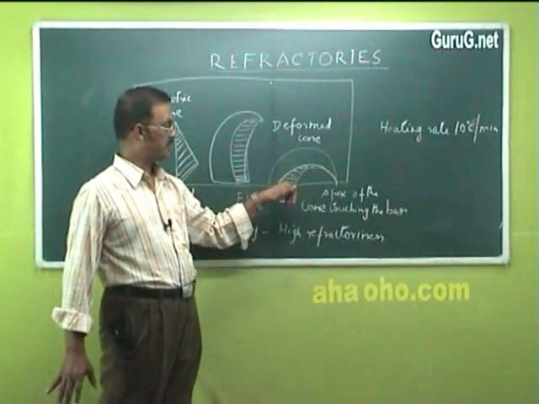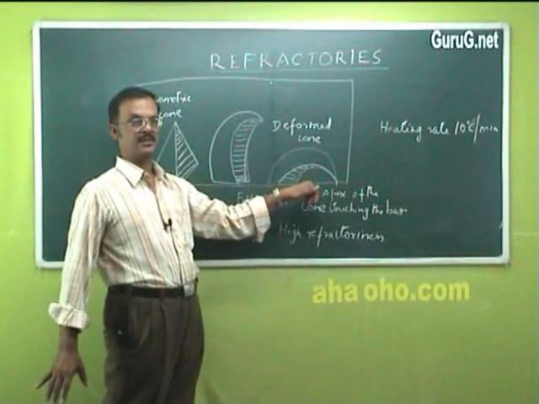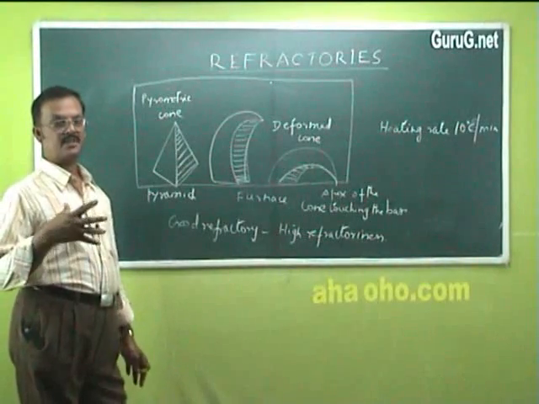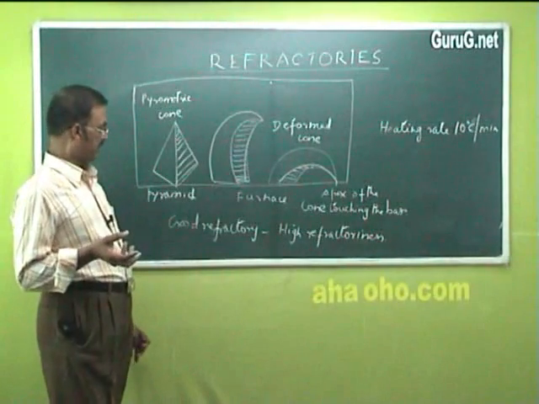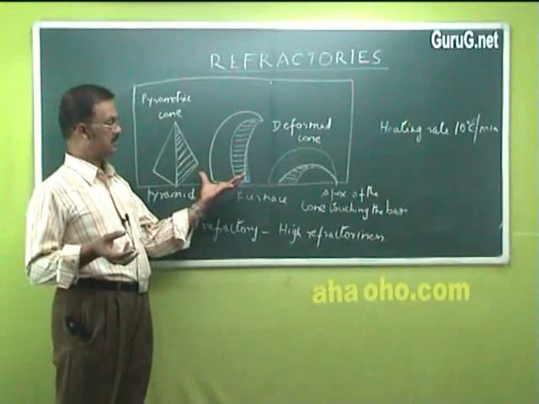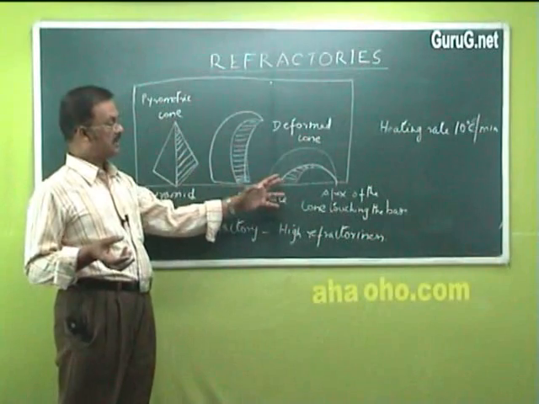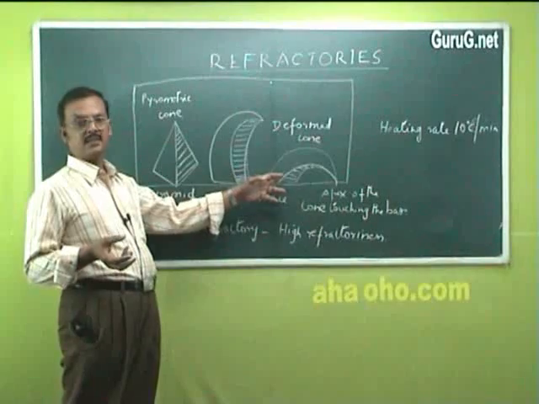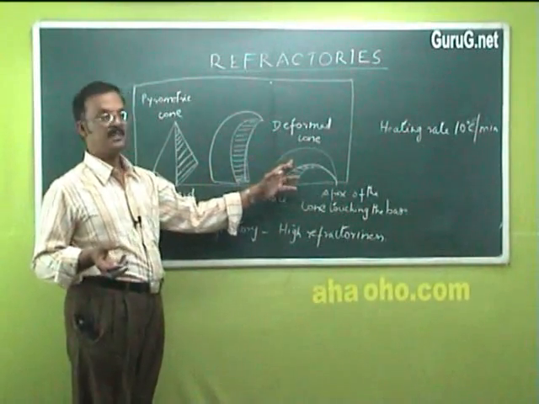The temperature at which the apex of the cone touches the base is taken as the softening temperature. And the softening temperature is not expressed in terms of degrees centigrade, but in terms of what we already saw, that is PCE values. The Seger cone or pyrometric cone which matches with the softening temperature of the material under test, its value is fixed as this PCE value.